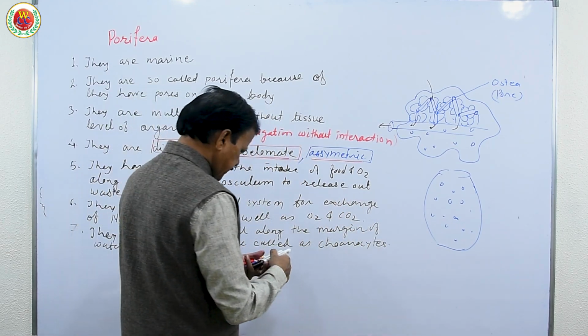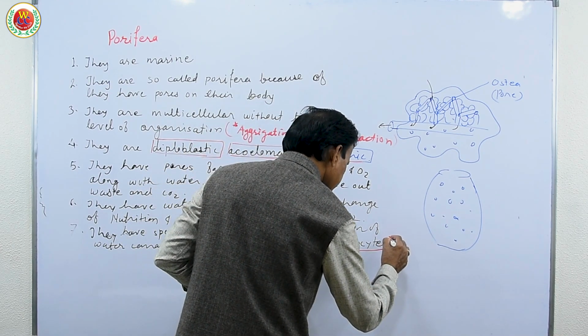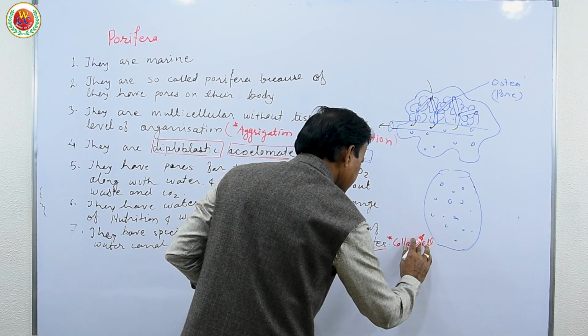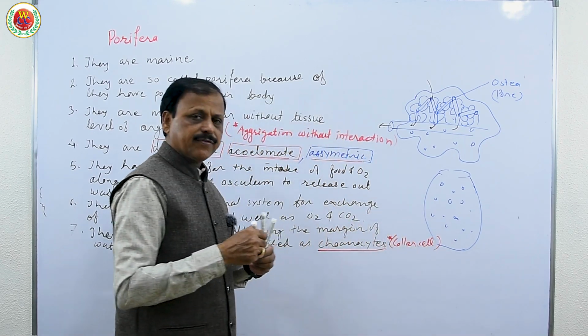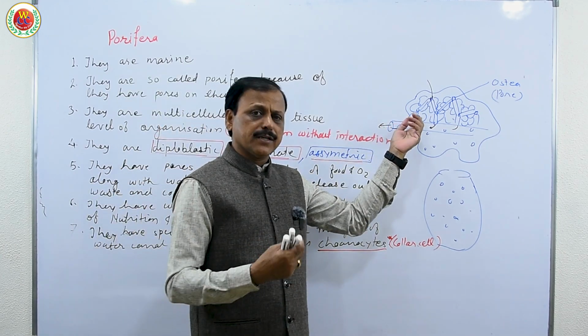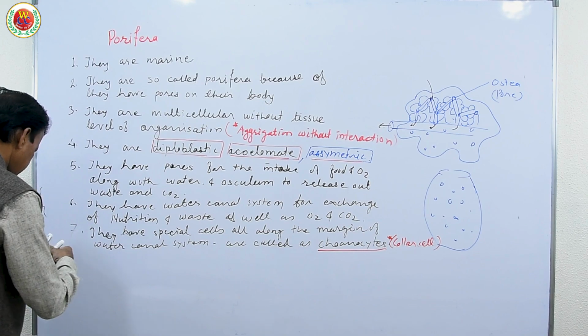So remember this word, special choanocyte. They are also known as collar cells. So very important along with that, collar cells, because a question can be asked in NEET: collar cells or choanocytes are found in one of the following phylum. This choanocyte helps them to develop the water current to have the intake of nutrition, and that is very important.